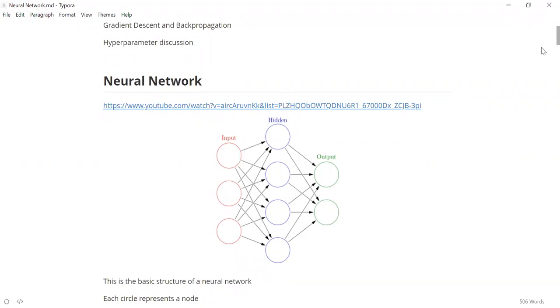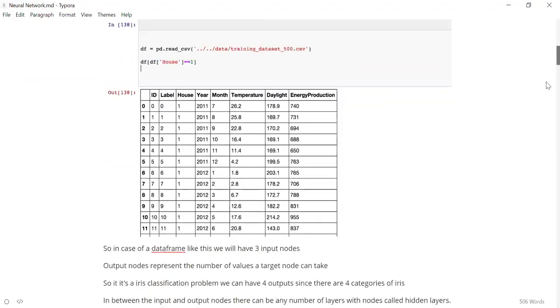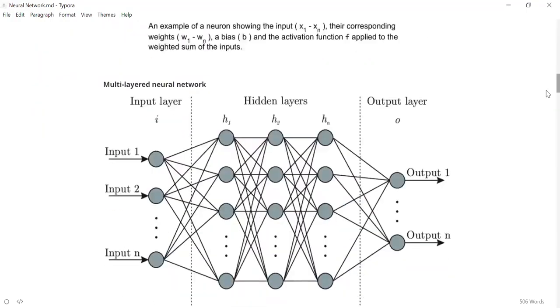People try out different things and see which one is giving the best results. Based on that, they try to use that one. So you can see here the number of hidden layers is not fixed. It can be 1, 2, 3, and so on till n. N can be any number. And also the number of nodes that are present in every layer is not fixed as well in the hidden layer. So it need not be the same across all the hidden layers.